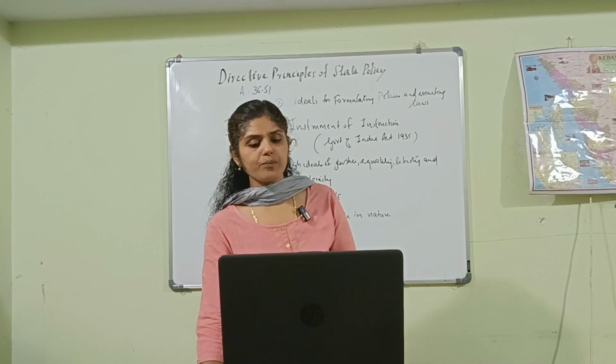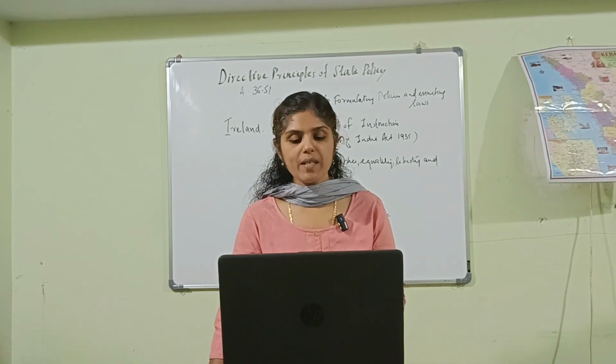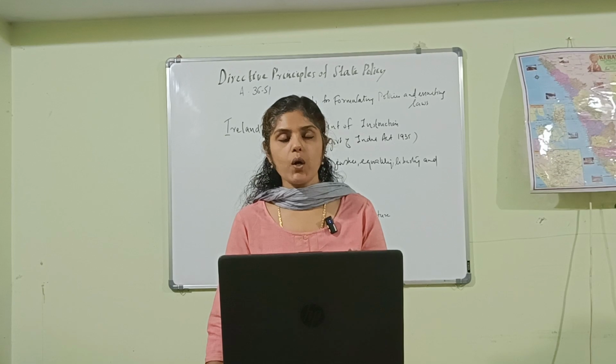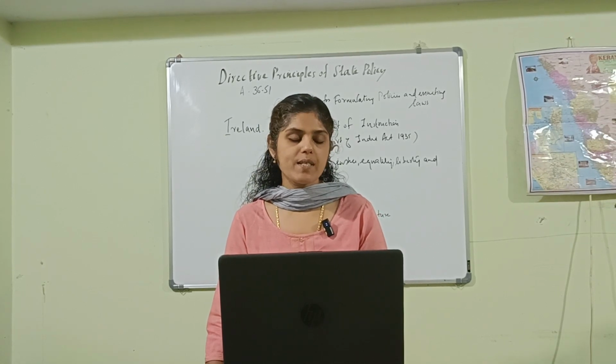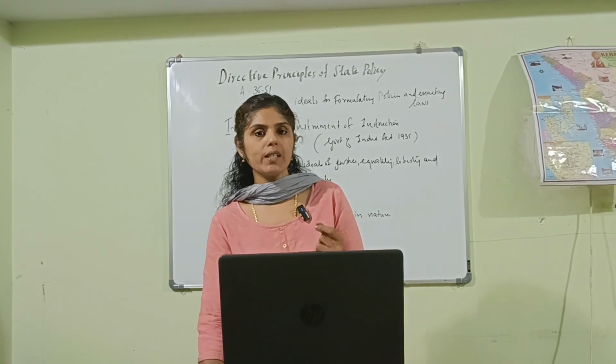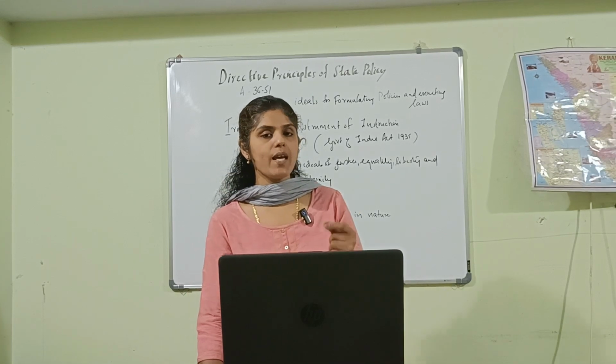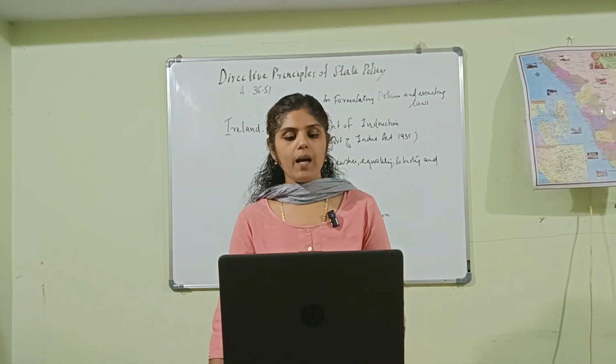And as a Gandhiyan principle, Article 43 promotes cottage industries on an individual or cooperation basis in rural areas. So, Article 43 is both a Gandhiyan Principle as well as a Socialist Principle.